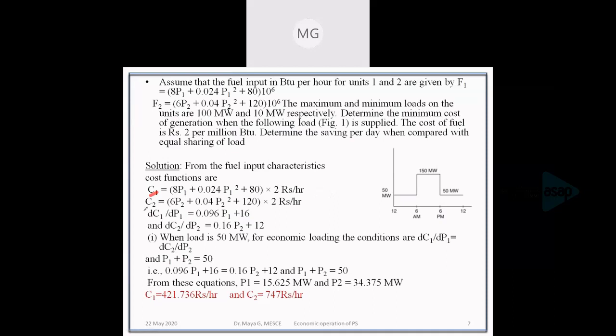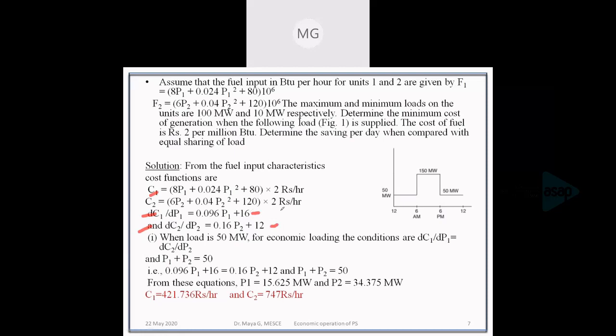The cost functions C1 and C2 are obtained. Now from this we'll find the incremental fuel cost of the two generators, dC1 by dP1 and dC2 by dP2. The derivative of the cost function gives the incremental fuel cost function.